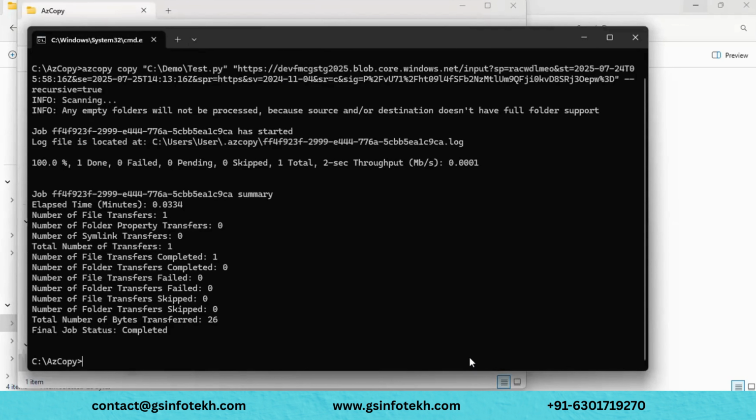Now if you see here, 100% is completed, one done, zero failed, zero pending, and zero skipped. And for the number of files, only one file is copied because I have selected only this file, the test.py. And you can see how much time it took, how many files were transferred, total number of files, number of files completed, and number of files failed. Nothing failed, and the number of bytes transferred is 26. And the final job status is complete.